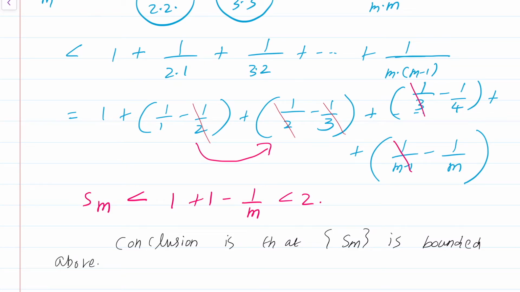Okay, hence summation 1/n squared converges, but the limit is unknown to us currently.